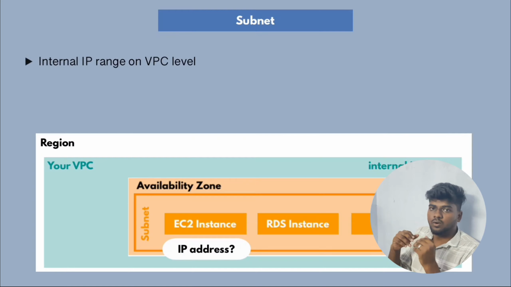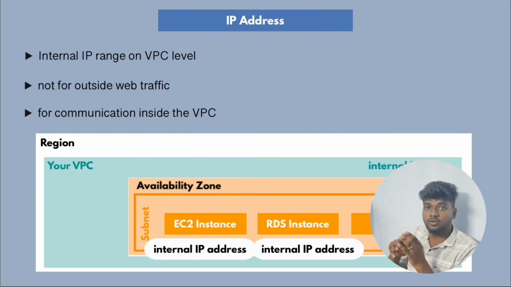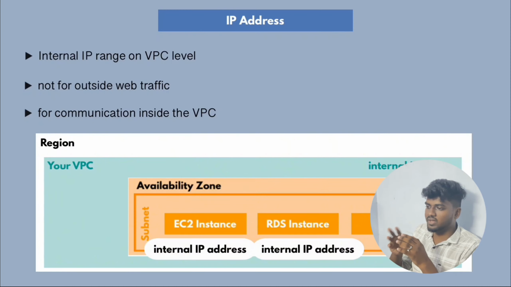Inside this subnet we can have an internal IP range. For example, I have an EC2 instance in the 192.168 IP range, and I can do the same for RDS, 192.168. So the two services have the same IP range. We can consider this our internal IP range, so they can communicate easily using their private IP addresses.